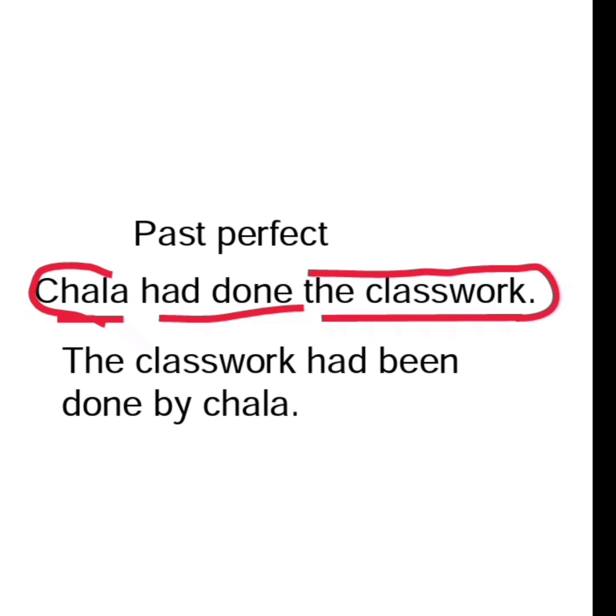So this is how we change, right? As always, we bring the object at first, then the subject at last when we change active to passive voice. And in past perfect we added been.